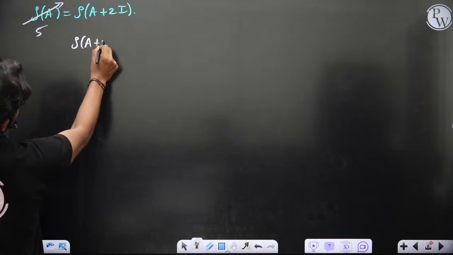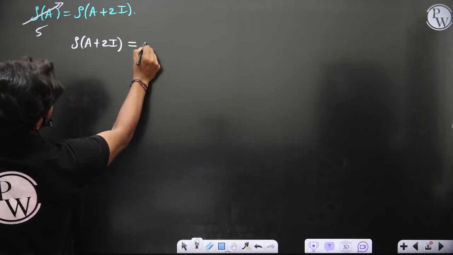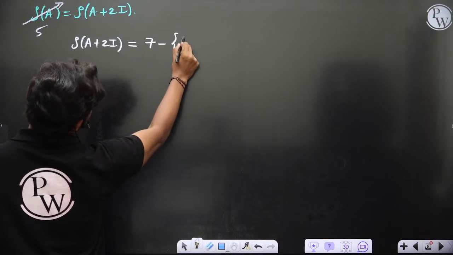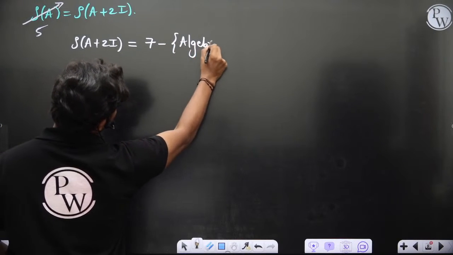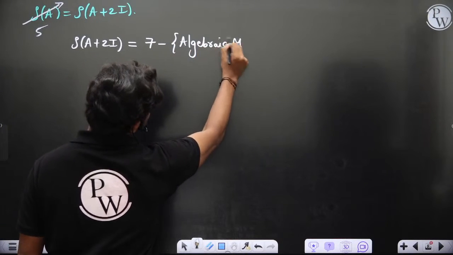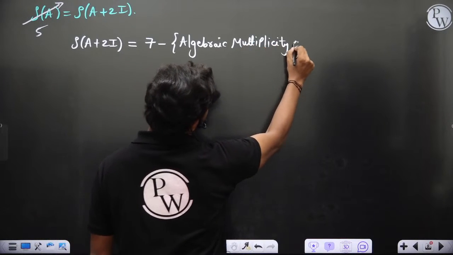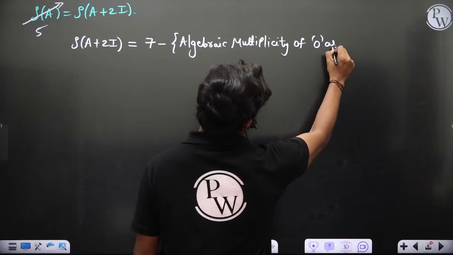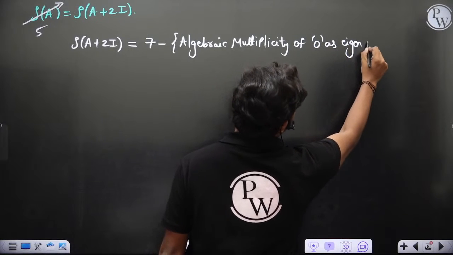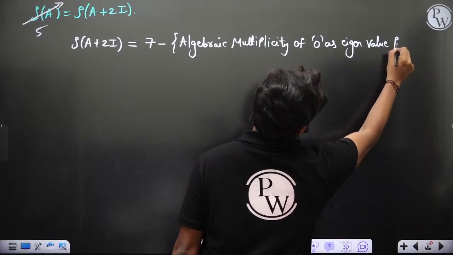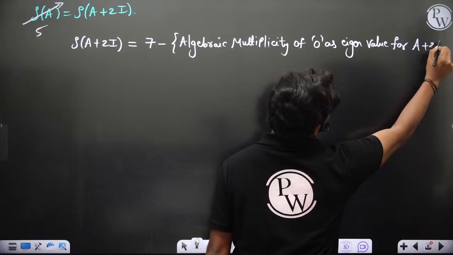Rank of A plus 2I is nothing but 7 minus the algebraic multiplicity of 0 as eigenvalue for A plus 2I. Yes or no?